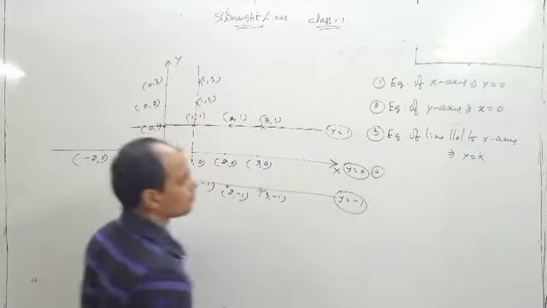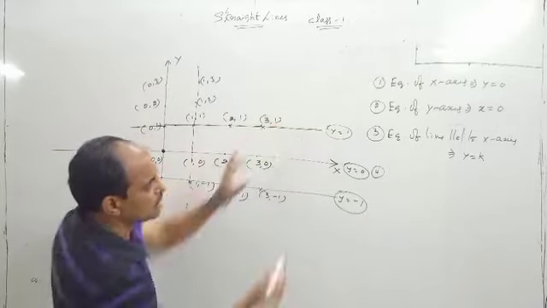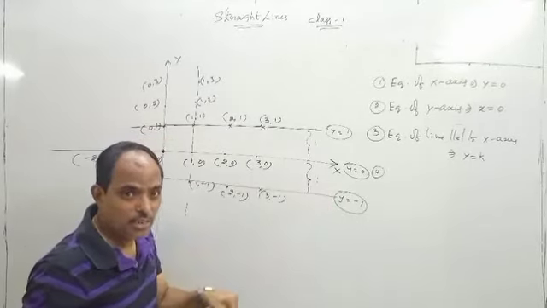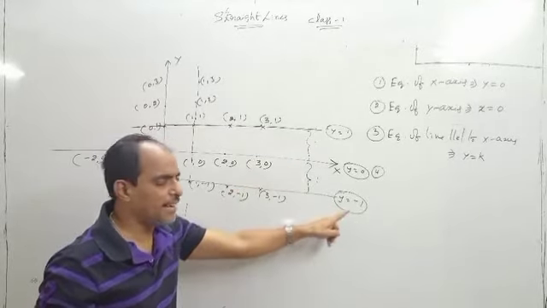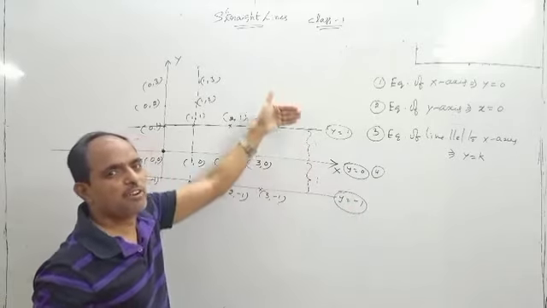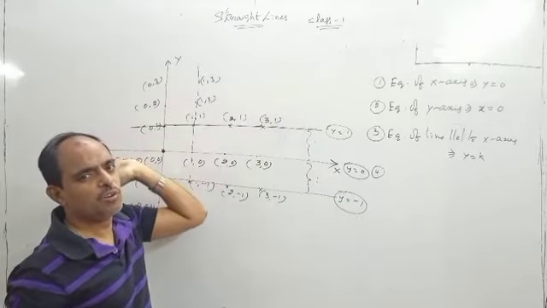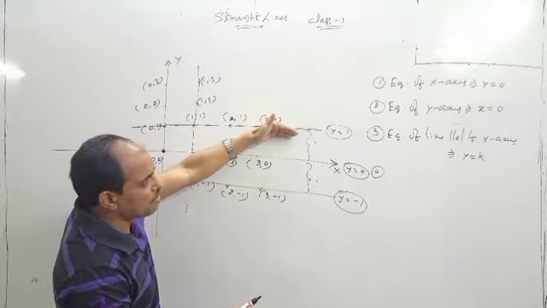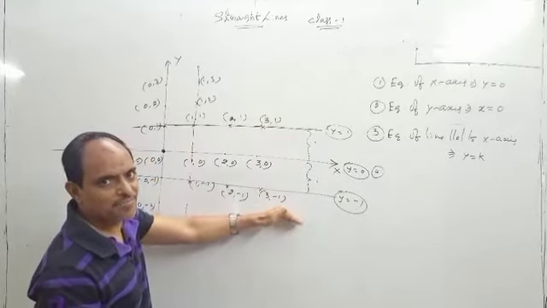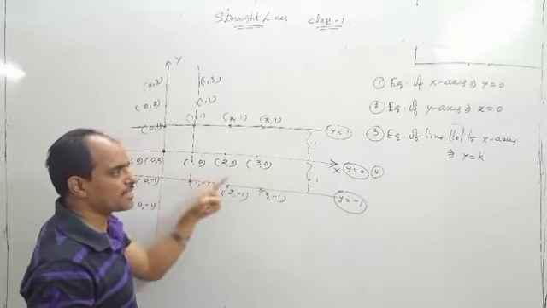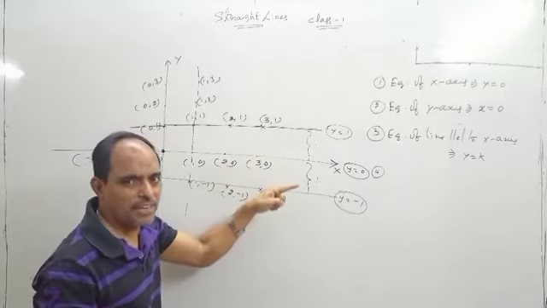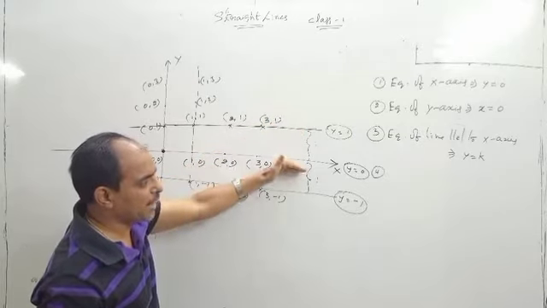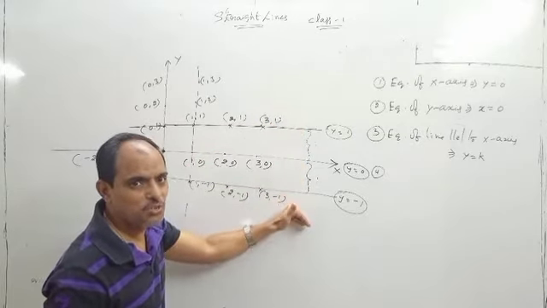And the next one. So here is y is equal to 1. What about this distance? This distance is equal to 1 and this is also equal to 1. Distance is 1 but it is below the x-axis. So we can write y is equal to minus 1. It is above the x-axis, so you can write y is equal to 1. Okay. Now you see the image of this line with respect to the x-axis. If the x-axis acts as a mirror, then the image of y is equal to 1 with respect to the x-axis is y is equal to minus 1.